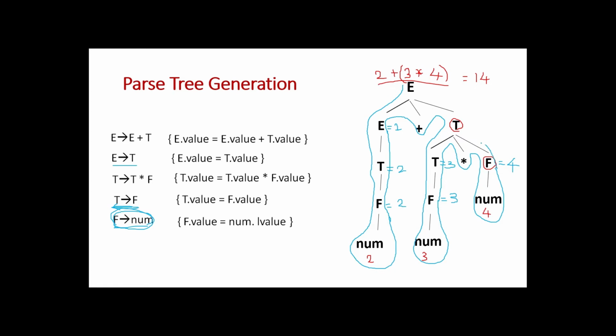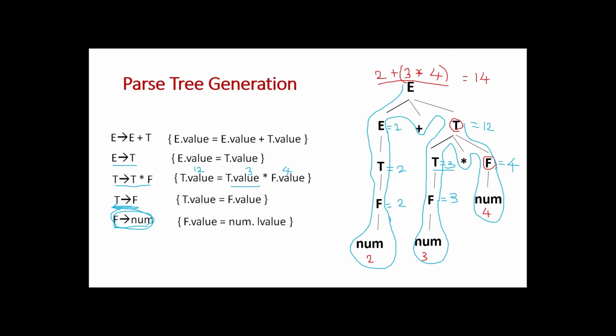Then again while moving up, here T star F, the complete T star F you have to consider. T star F is reduced to T. This is equal to this production. What is the action for this production? T dot value is equal to T dot value into F dot value. This T dot value is equal to 3, and this F dot value is 4. So what is 3 into 4? 12. So 12 is assigned to T.